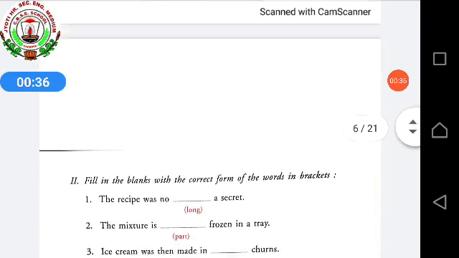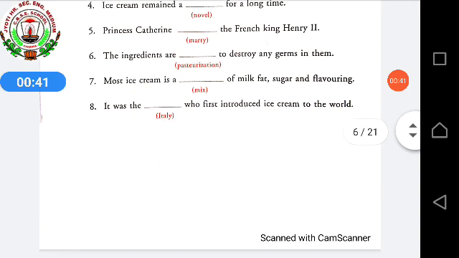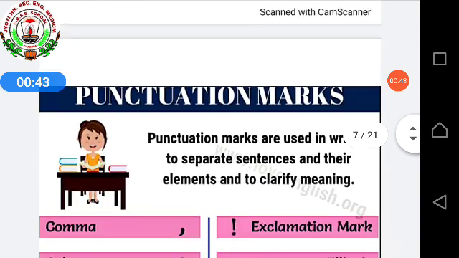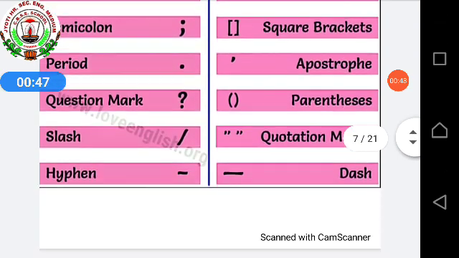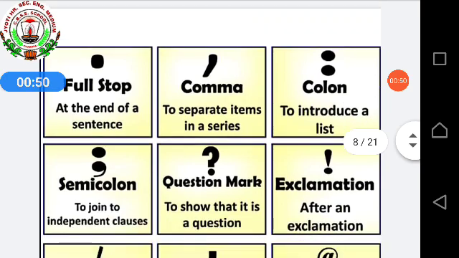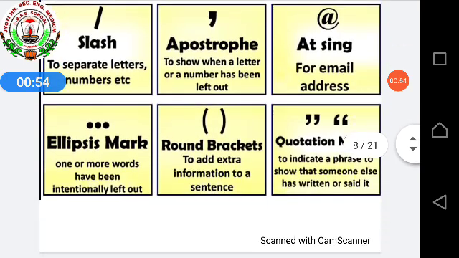After this, we completed the correct form of the words in brackets. Then I told you about punctuation marks: comma, colon, semicolon, full stop. Then I told you the meaning also, where to put slash, quotation mark.